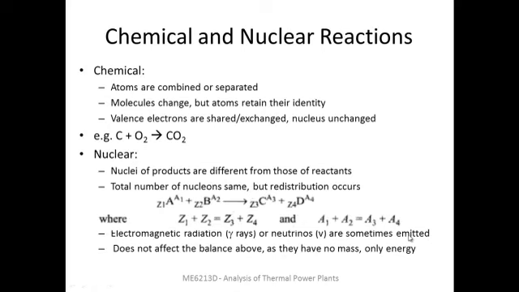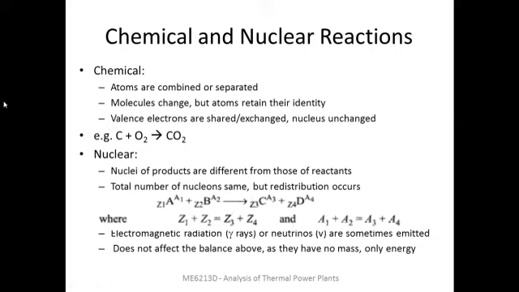So this is a comparison of chemical and nuclear reactions. In a chemical reaction, atoms of the reactants are combined or separated. The molecules undergo changes, but the atoms themselves are not changed, they retain their identity. For example, if you are having a hydrogen atom in the beginning, the products also will be having one hydrogen atom. One critical point here is that the valence electrons are shared or exchanged. Nucleus is unchanged in a chemical reaction.